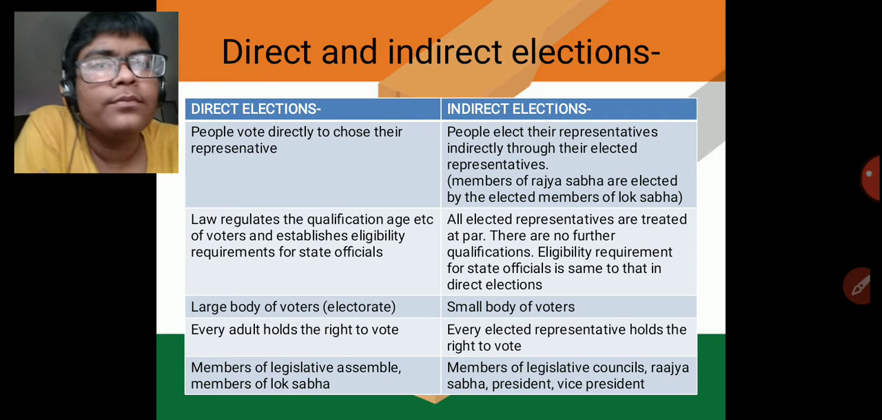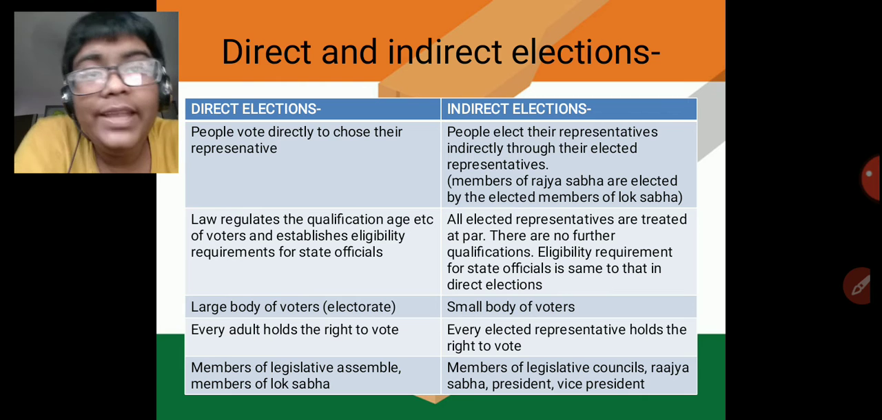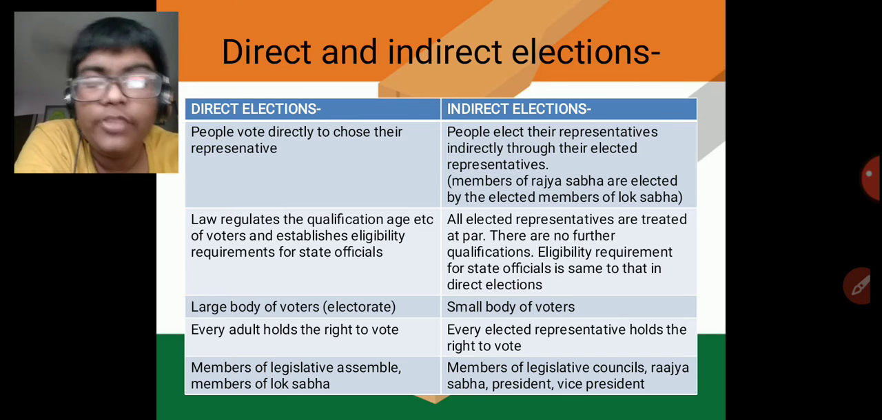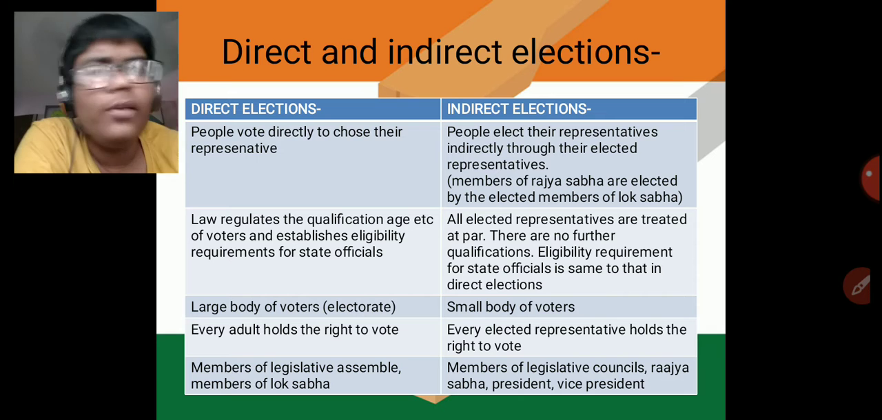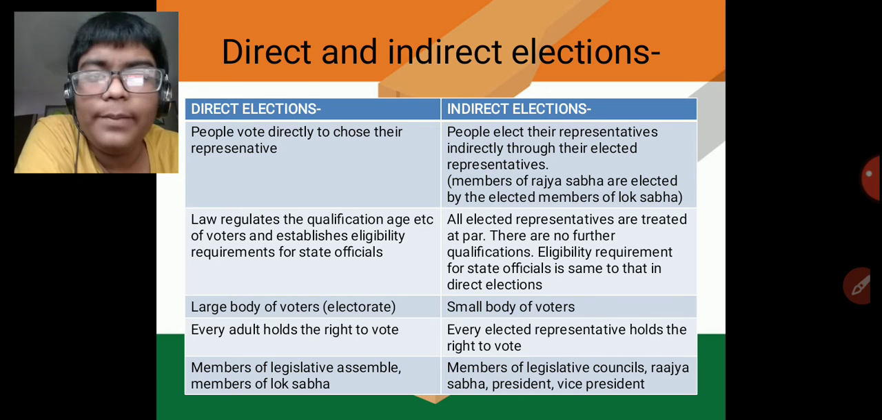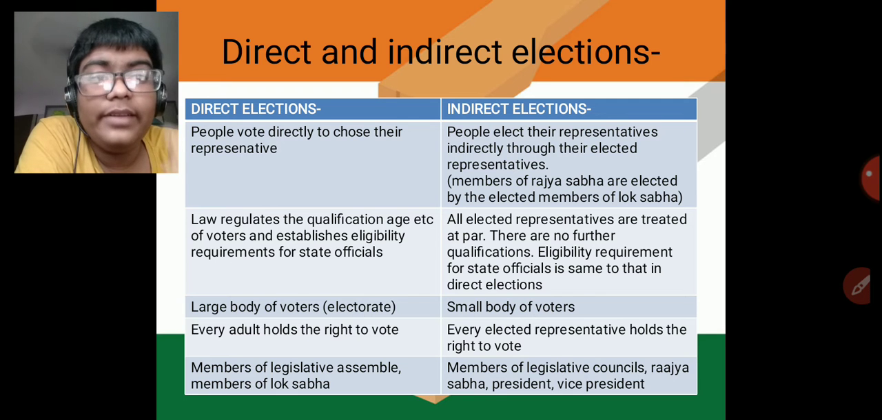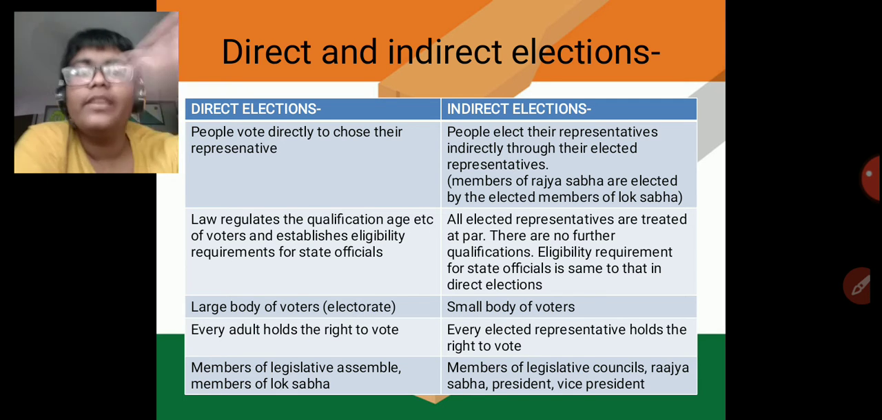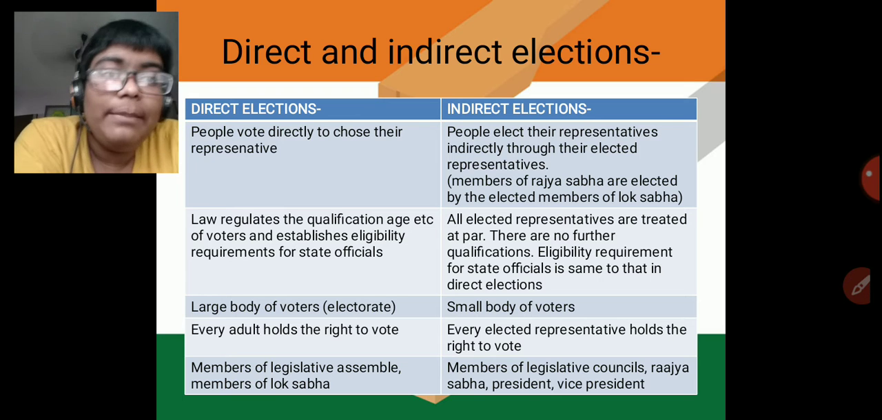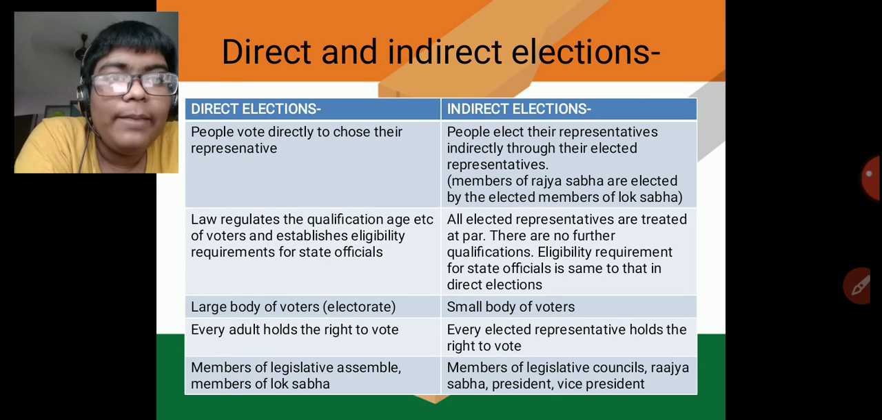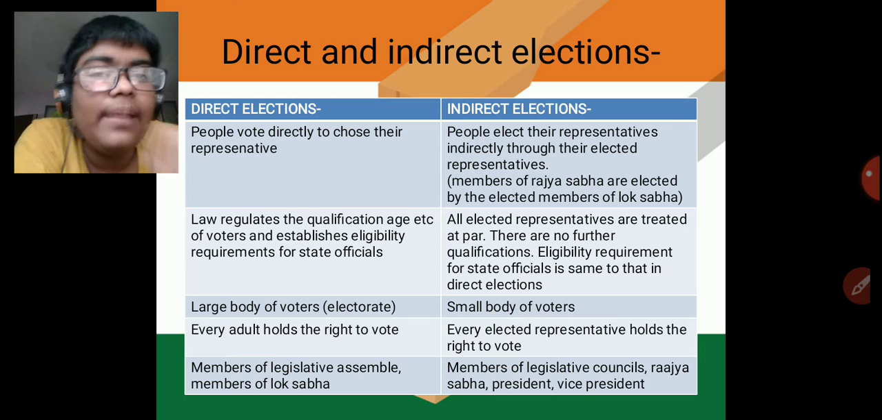On the basis of means of voting, you have two types of elections: direct elections and indirect elections. Direct elections are where the people vote directly. All the people there vote directly for the representative. But in indirect elections, the people elect their representatives, and these elected representatives, the members, elect the further representatives. So, members of Rajya Sabha are elected by the elected members of Lok Sabha. That is an example of that.